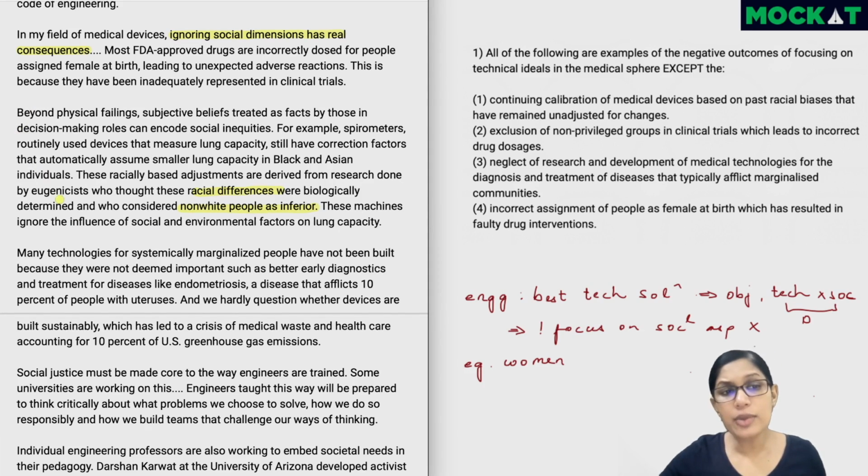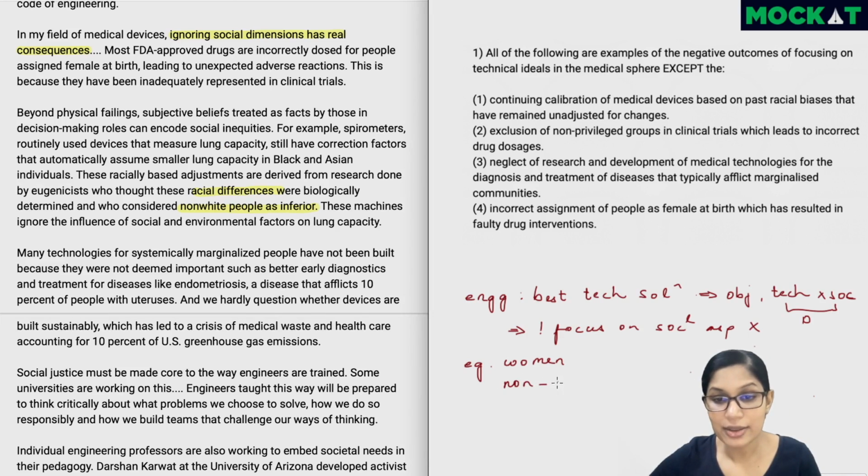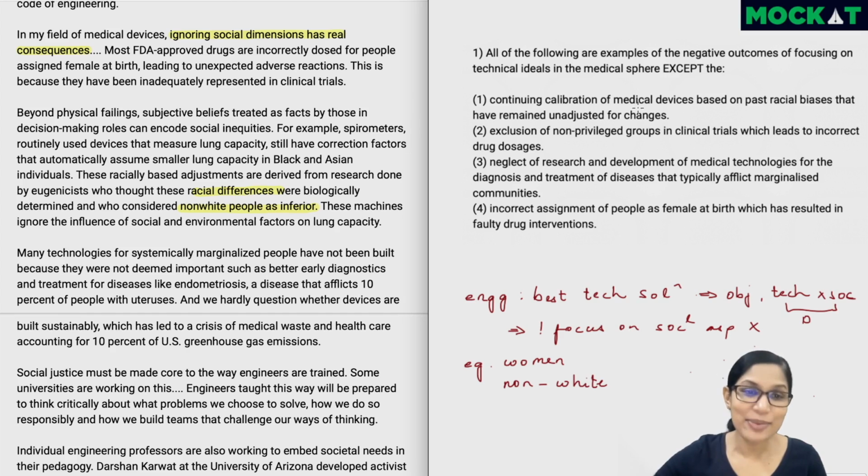If you don't know the term or you don't understand the history, I'd recommend you look it up for just a general understanding. But it doesn't matter for this passage. What we can understand from this is because these guys had this belief that white people are superior and non-white people are inferior, they actually brought in a correction factor for these lung measurement devices. So along with a sexist bias, there's also a racial bias. So anybody who's non-white is also sort of negatively impacted in the medical sphere because this is still continuing.